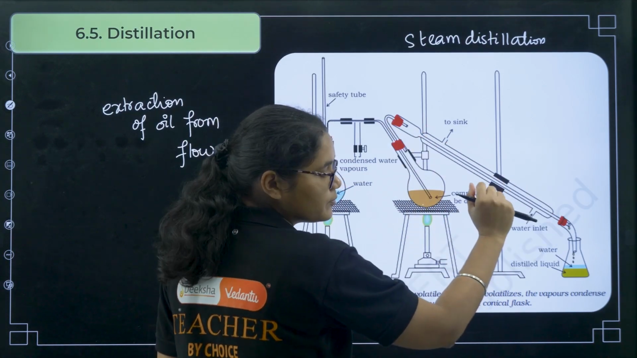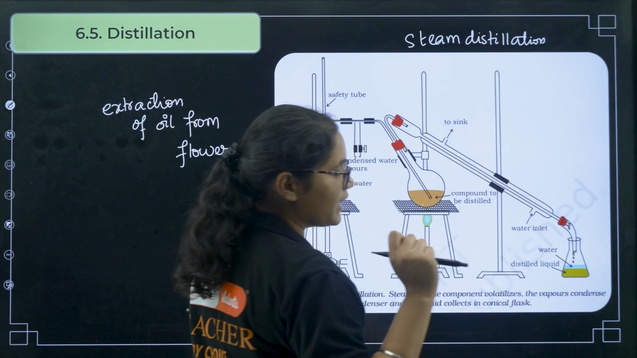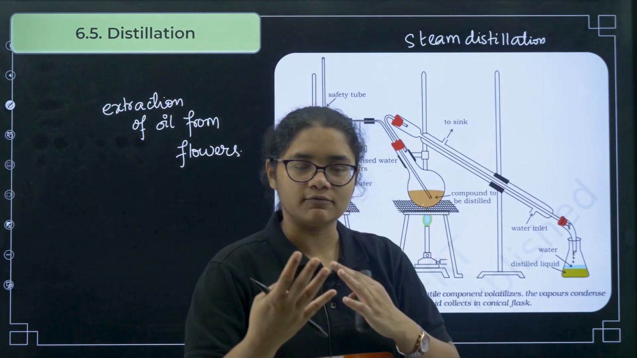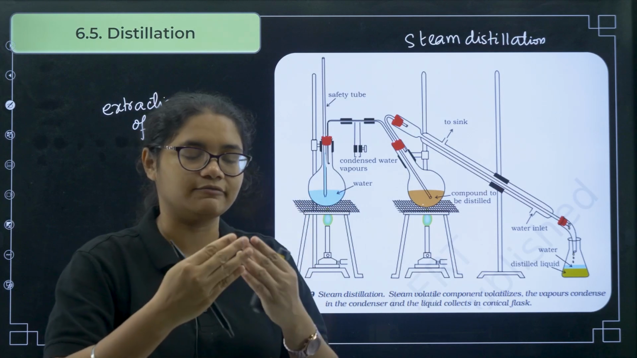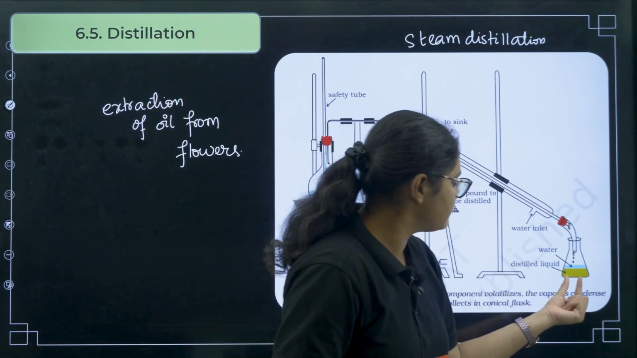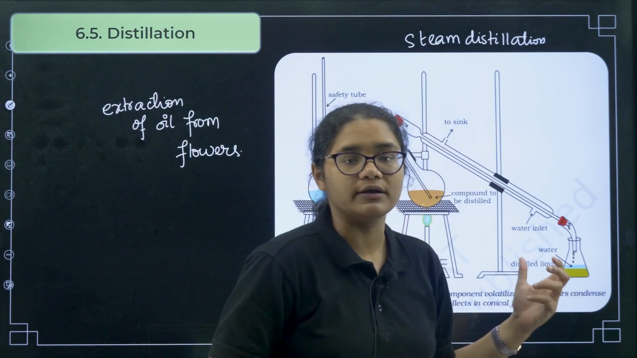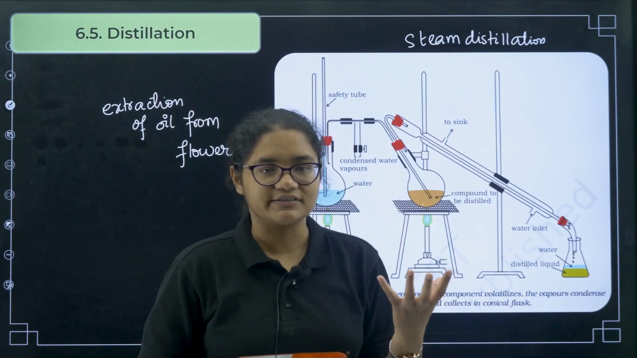It reaches this condenser tube. Now in this condenser tube, what will happen? The water will condense and the oil will condense, because water and oil are immiscible. You can find two different layers, and then you can filter out and get the pure liquid or the oil from the flowers, okay.